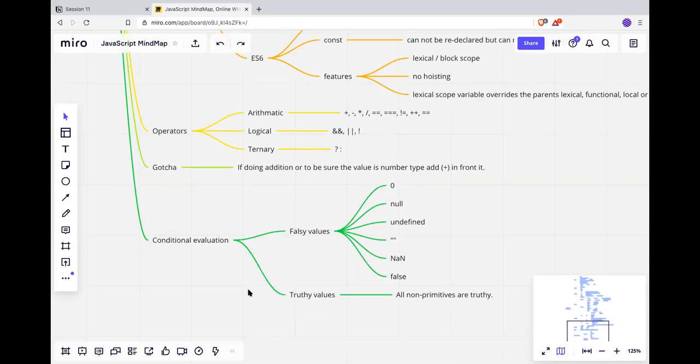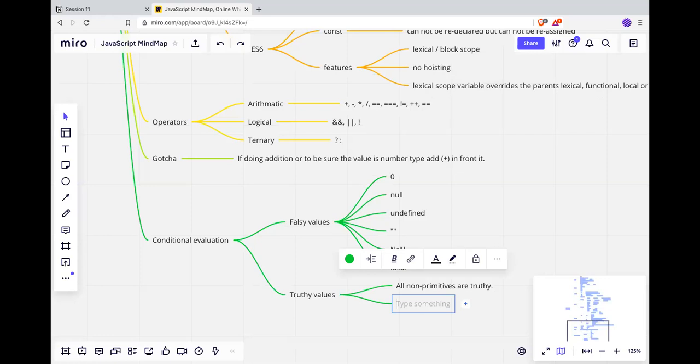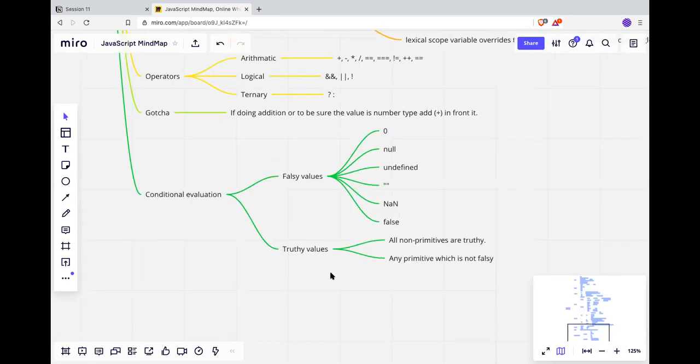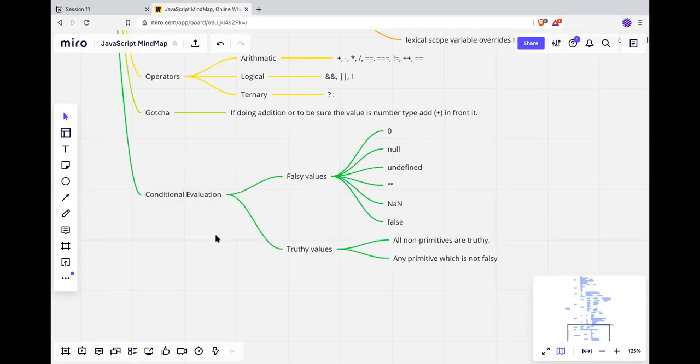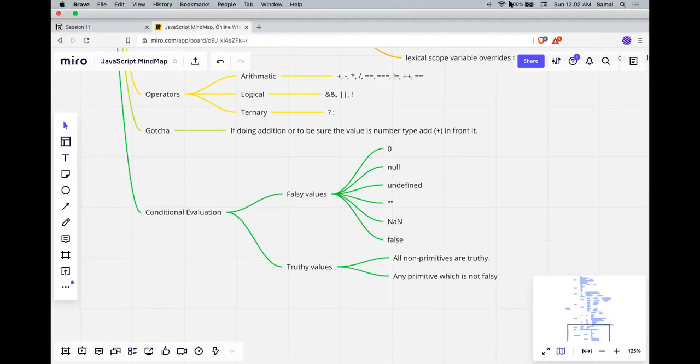Another one, in truthy, object: any that is non-primitive, right? All non-primitive. Any primitive which is not falsy. Makes sense, right? Anything else? Am I forgetting anything else?